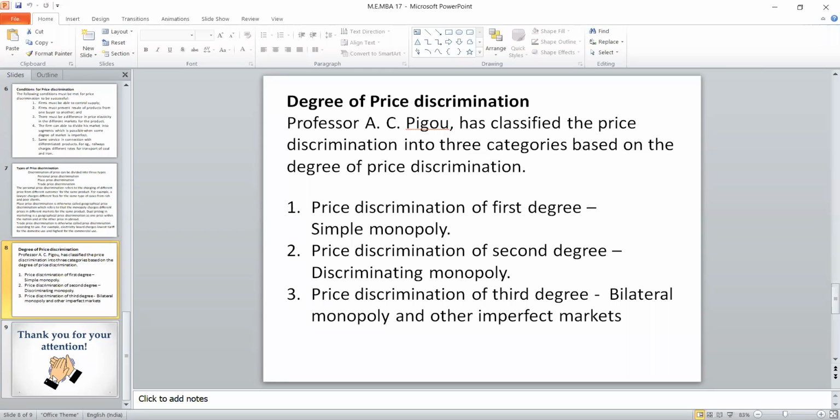So A.C. Pigou has rightly classified price discrimination into three categories: simple monopoly, discriminating monopoly, and bilateral monopoly. The first one is called first degree, discriminating is second degree, and bilateral is third degree. With this, I'm completing the class.